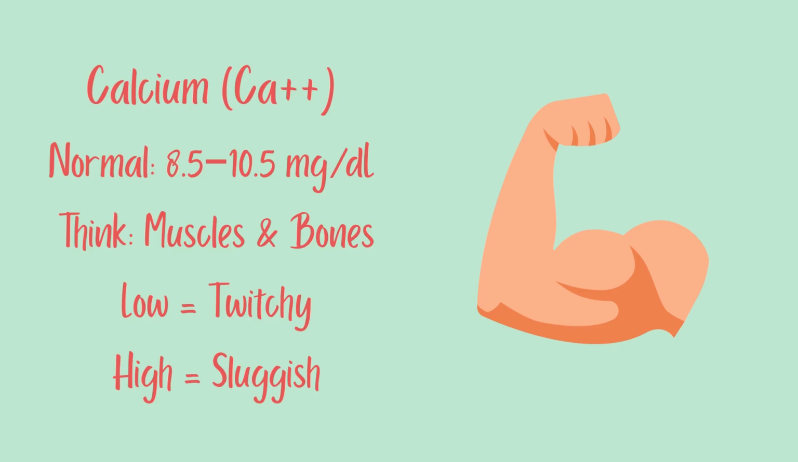Calcium is the next electrolyte we will cover. The normal range for calcium is 8.5 to 10.5 milligrams per deciliter. Calcium aids in muscle function and building bones. Hypocalcemia, or low calcium, is shown with muscle spasms, Chvostek's sign, shown by a twitch in the cheek, and Trousseau's sign, shown by using a blood pressure cuff.